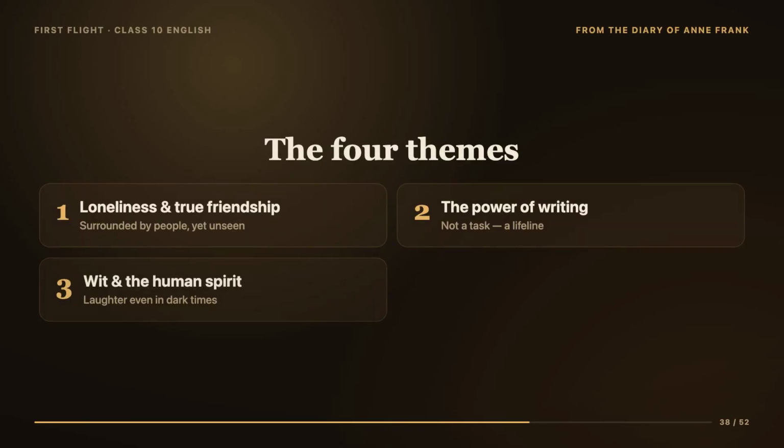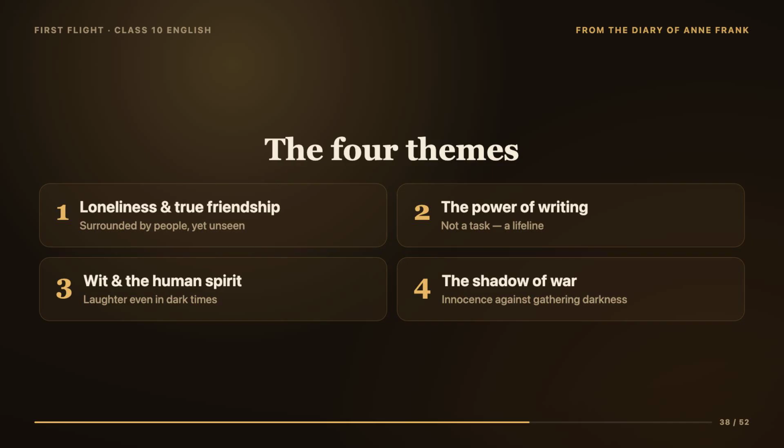Now, let's gather up the big themes, because themes are where the real marks live in longer answers. The first and biggest theme is loneliness and the longing for a true friend. Anne is surrounded by people yet feels unseen, and this drives her to create Kitty. The second theme is the power of writing. For Anne, writing is not a school task, it is a lifeline where she is free, honest, and safe.